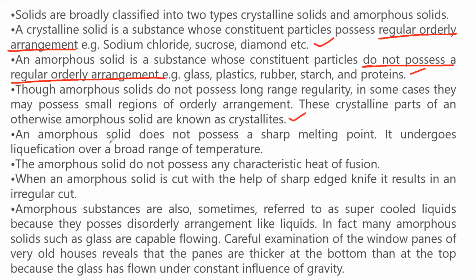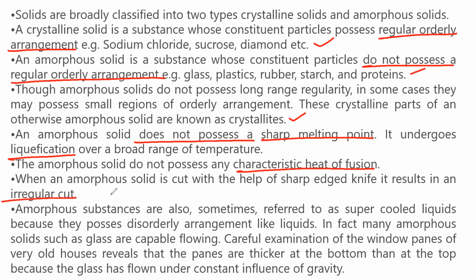Next, very important point: an amorphous solid does not possess a sharp melting point. It undergoes liquefaction over a broad range of temperature. So we can easily convert an amorphous solid into liquid over a wide range of temperature. Next, the amorphous solids do not possess any characteristic heat of fusion. When an amorphous solid is cut with the help of a sharp-edged knife, it results in an irregular cut.